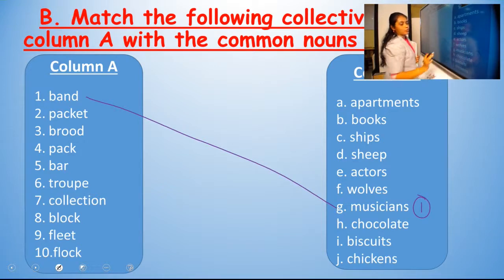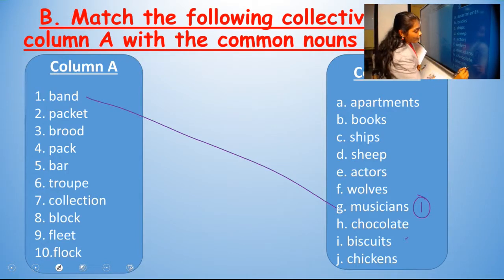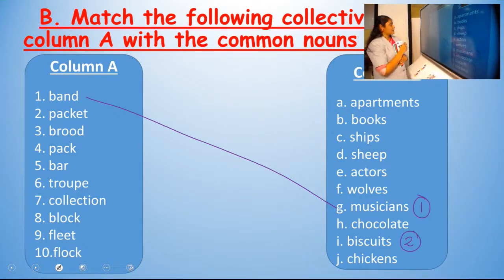Better to put number 1 here. That looks very neat. So put 1, 2, 3 like this in column B section. So the first question, a band of musicians. That is the correct collective noun. Then second, packet. Packet of what? It's there below. Packet of biscuits. A packet of biscuits.